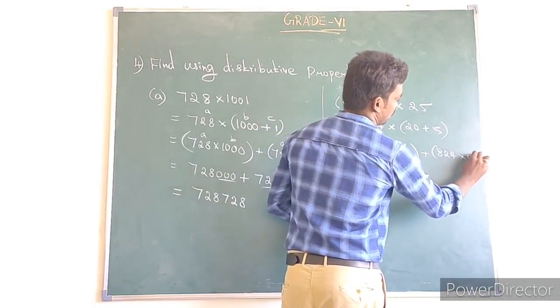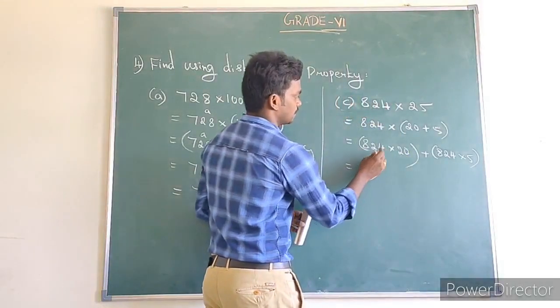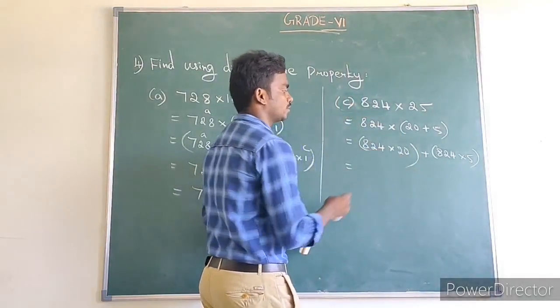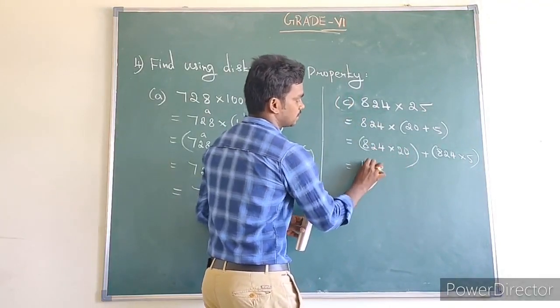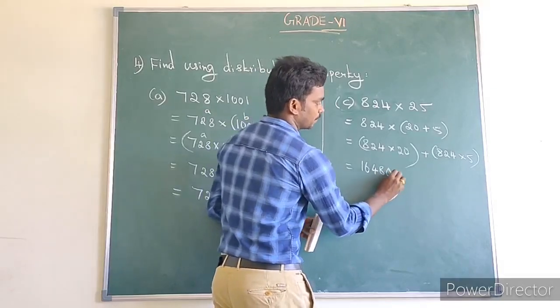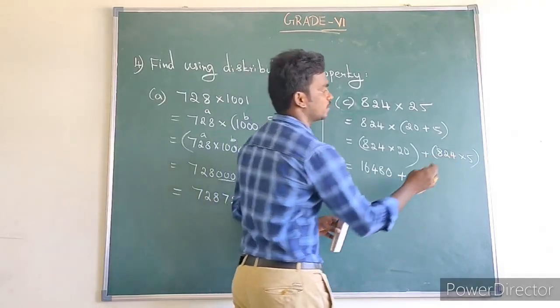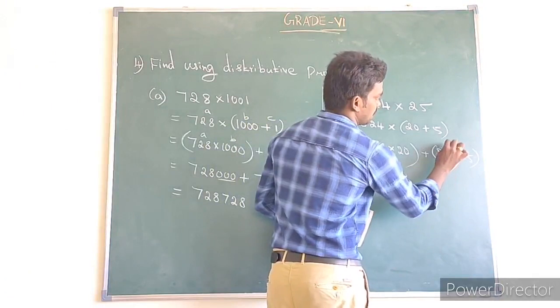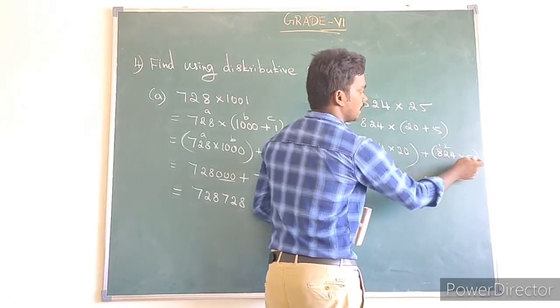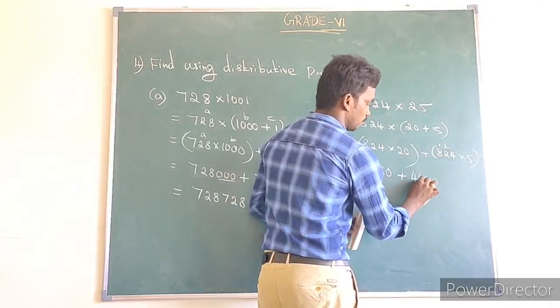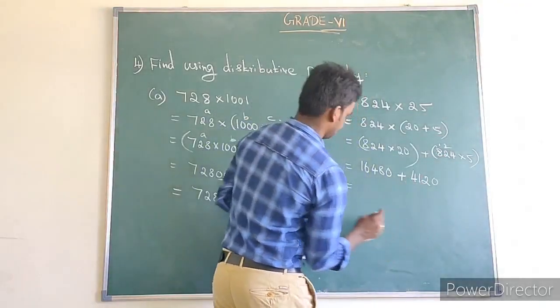So 824 into 20: 4 2s are 8, 2 2s are 4, 8 2s are 16. So 16480. Then 824 into 5: 4 5s are 20, remaining 2; 2 5s are 10 plus 2, 12, remaining 1; 8 5s are 40 plus 1, that is 41.